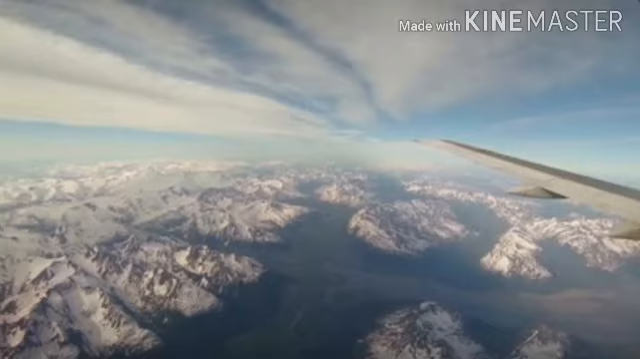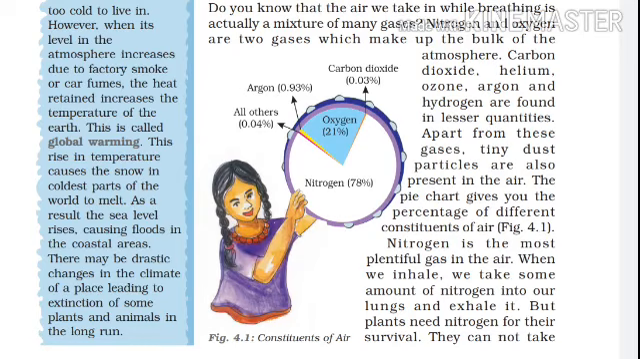Now we come to the composition of the atmosphere. Let us know what are the important compositions of the atmosphere. When we study about atmosphere, we find air which makes up the atmosphere. It is a mixture of several gases. What are these several gases? Now let us try to know.